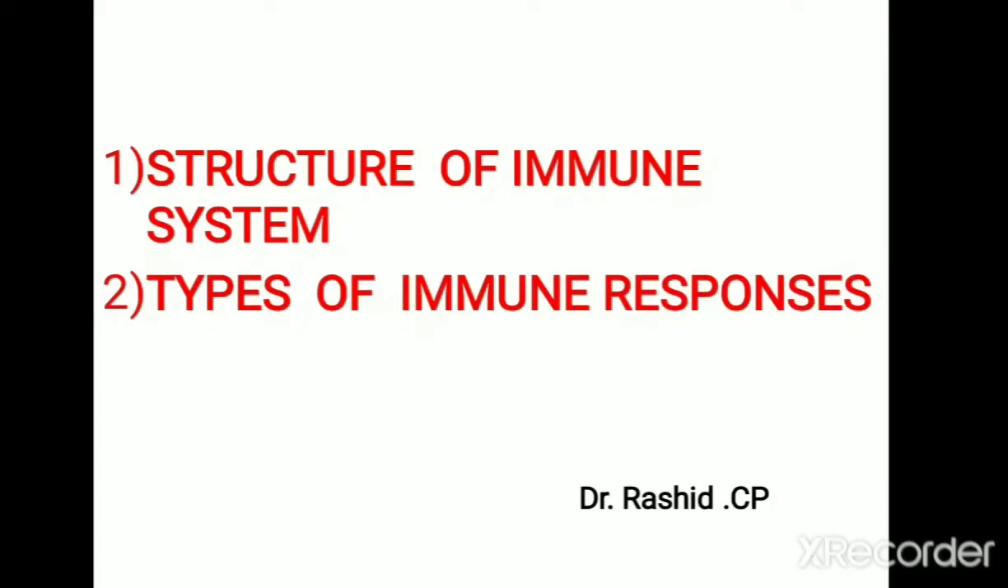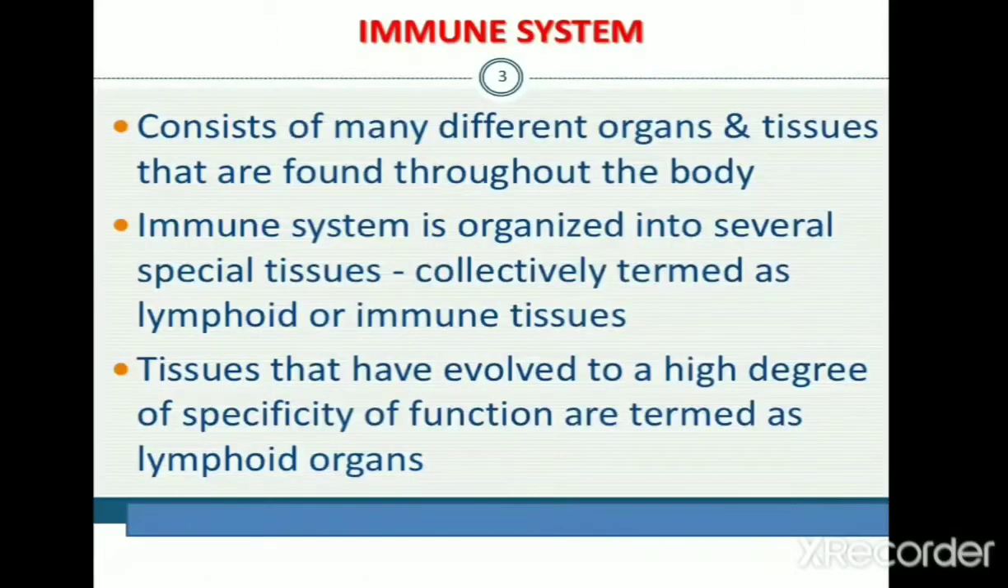Hi everyone, in this video we will discuss a few points related to the immune system. So the first thing is the structure of the immune system, and the second thing is the different types of immune responses. The immune system consists of many different organs and tissues that are found throughout the body.